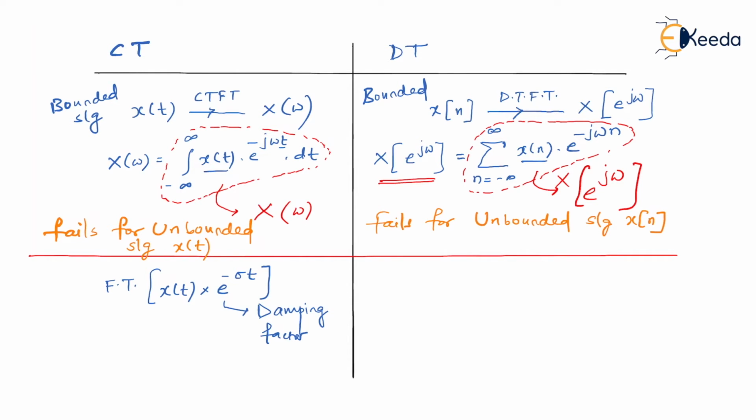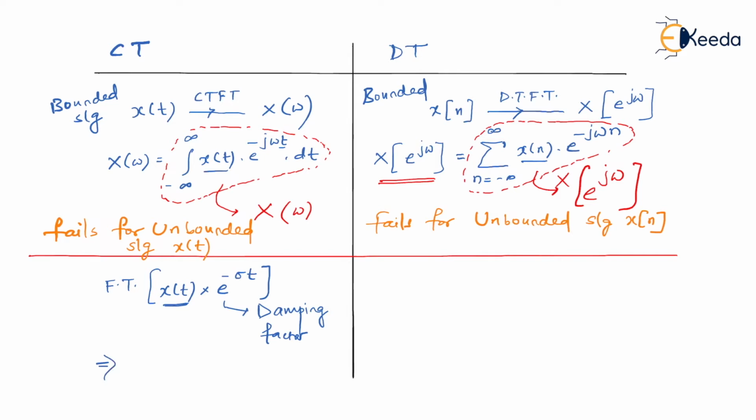So the remedy was, since x of t signal is unbounded in nature, we know that Fourier transform for x of t does not exist. So instead of taking Fourier transform of x of t alone, you take Fourier transform of x of t multiplied by e to the power minus sigma t, and e to the power minus sigma t is called a damping factor or a convergent factor, and therefore